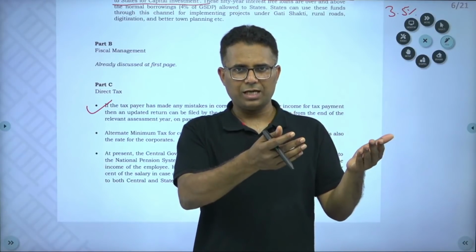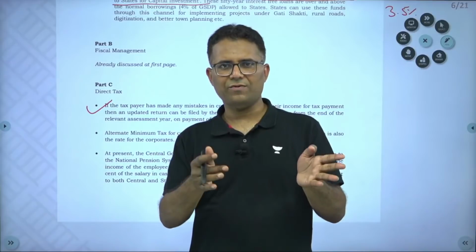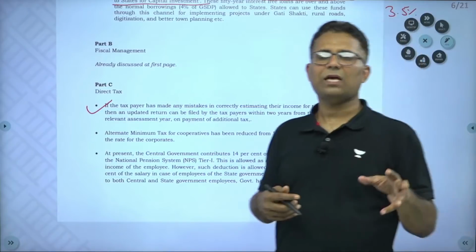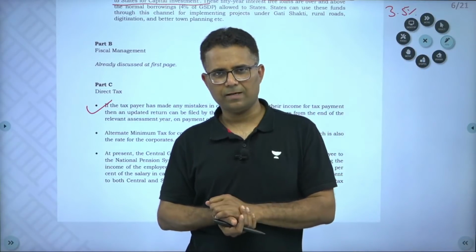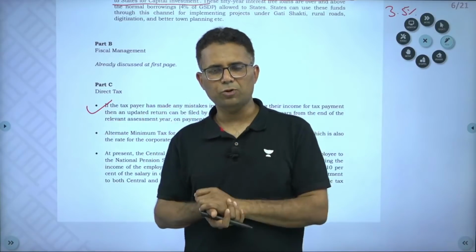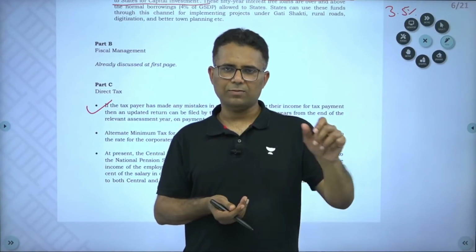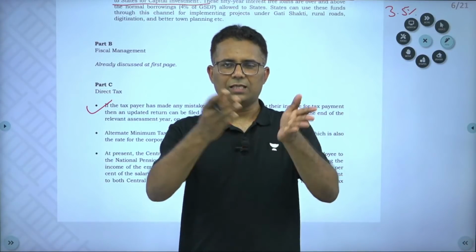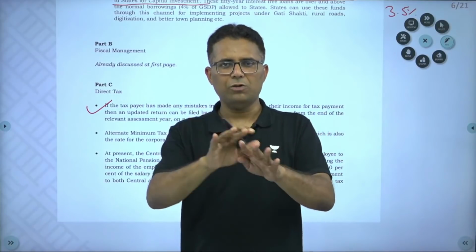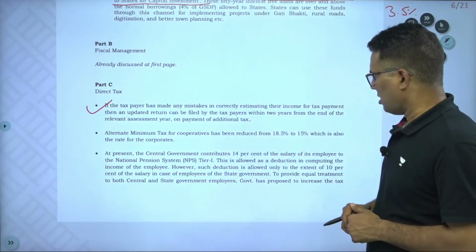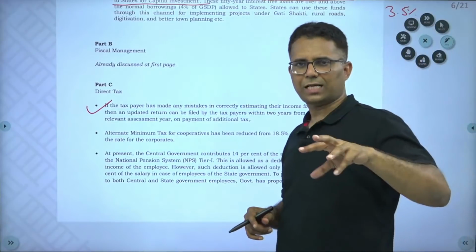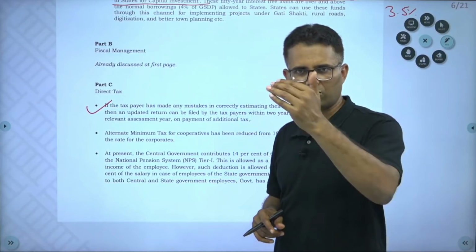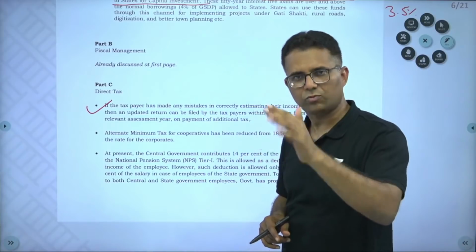I can pay that extra tax on that part of the income. So 2 years time has been given to resolve. So now there will not be disputes if I pay. Sometimes it happens that certain income gets missed in the tax payment, and we used to get involved in disputes with the tax authority. So now the government has said that, suppose 2 years back I missed paying something, I can proactively say that this income was missed and I can pay tax on that, and there will not be any dispute as such. Earlier, minimum alternate tax on corporates was 15%, on cooperatives it was 18.5%. So 18.5% MAT on cooperatives has been brought down to 15%.